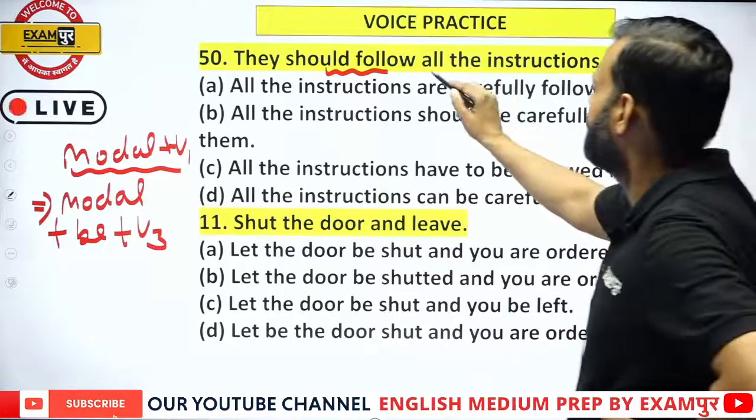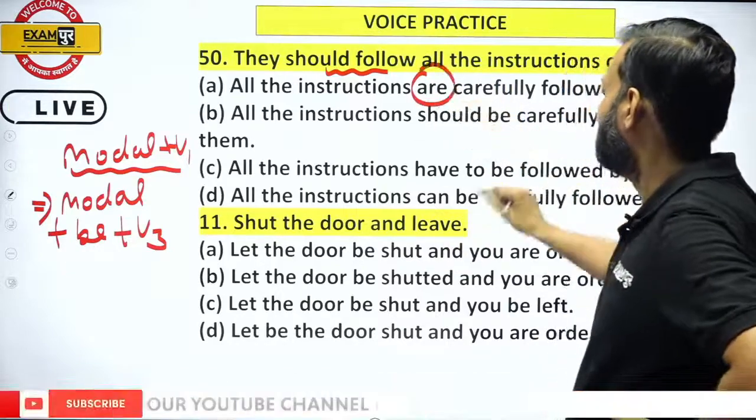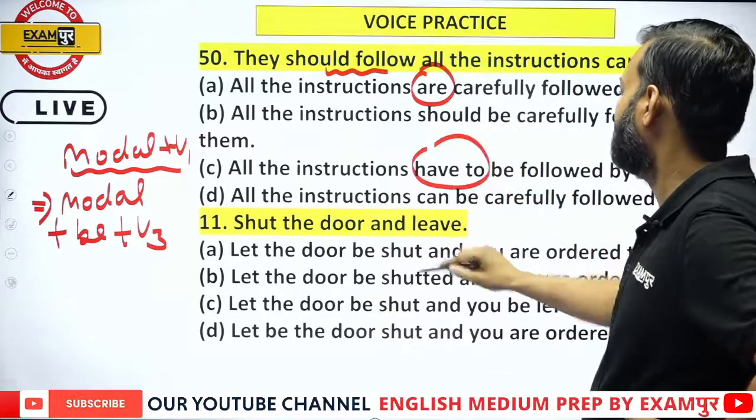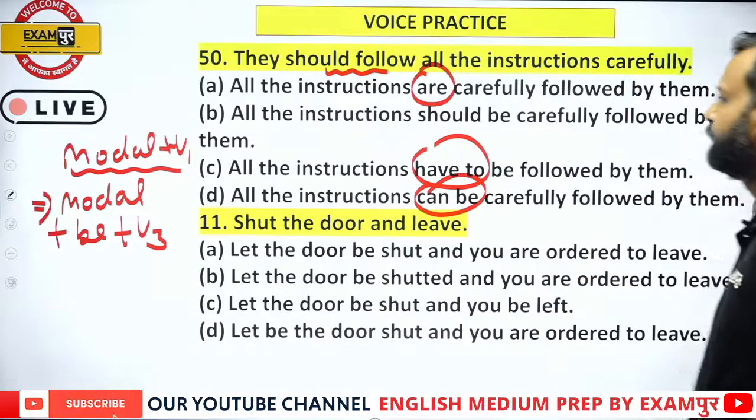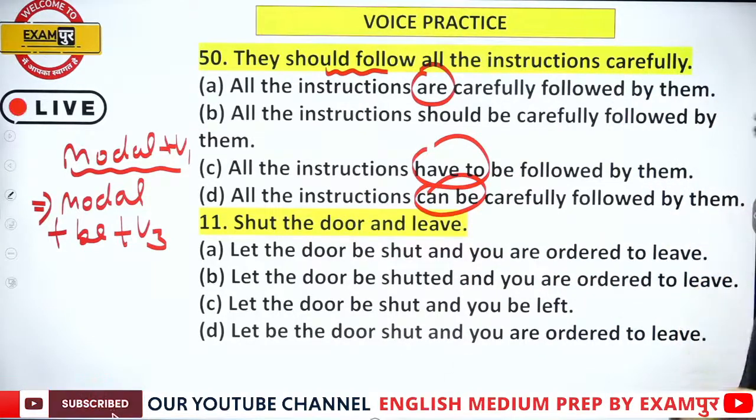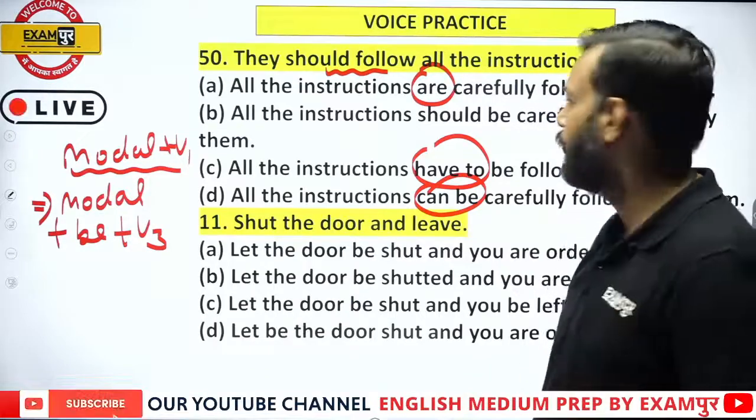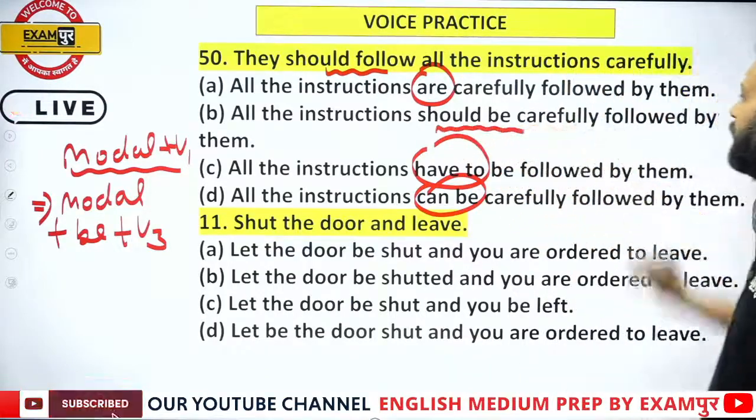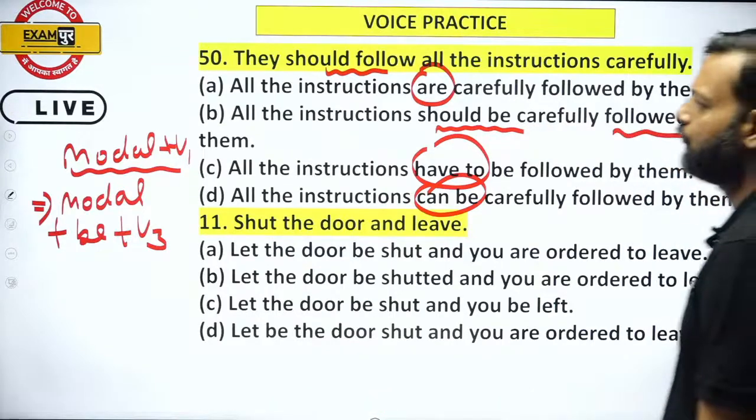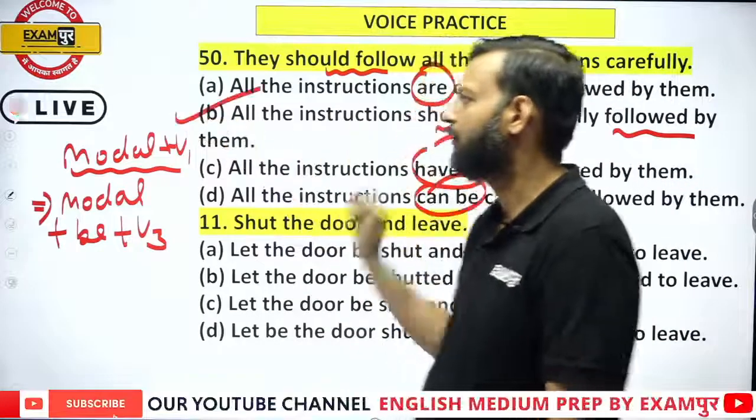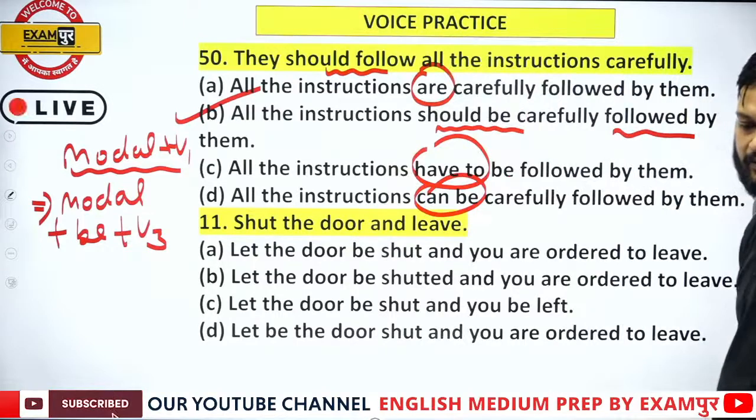So here, in this we have can be. Okay. So all these options are missing should be. Only one option is there which has should be plus third form. So option B is the right answer.